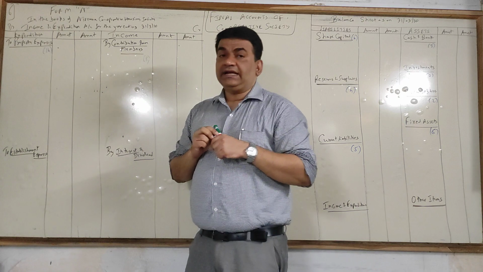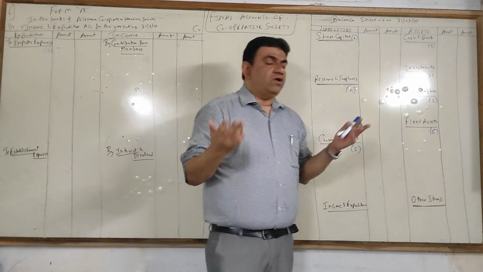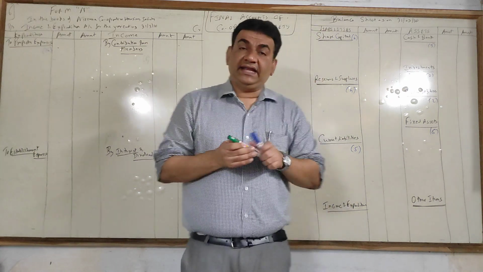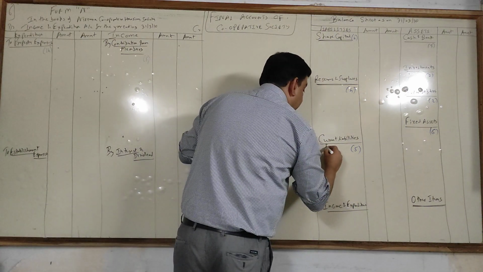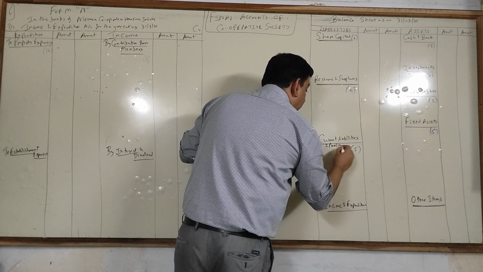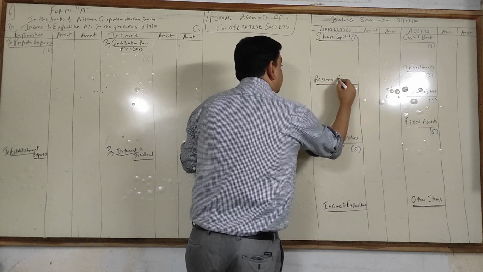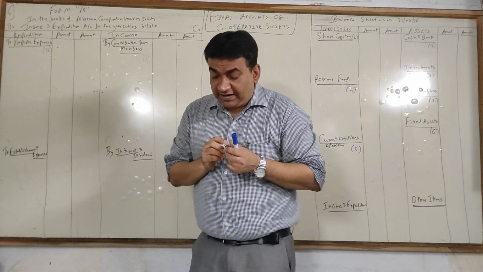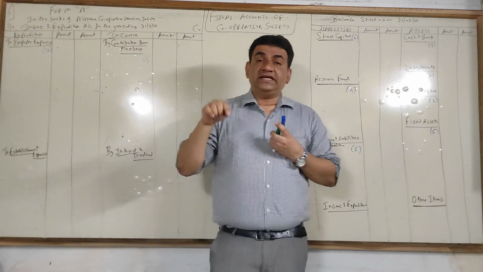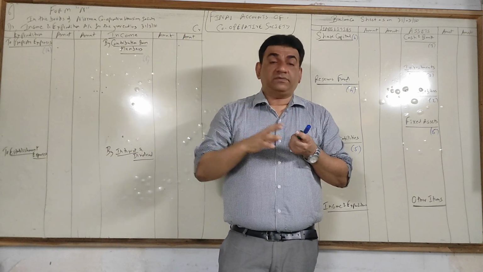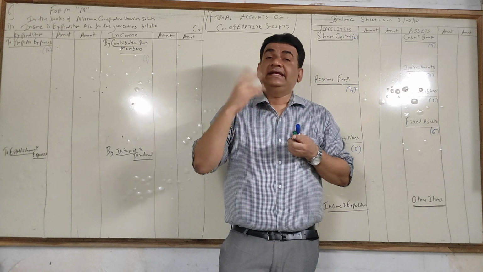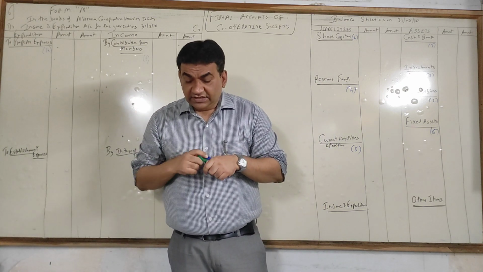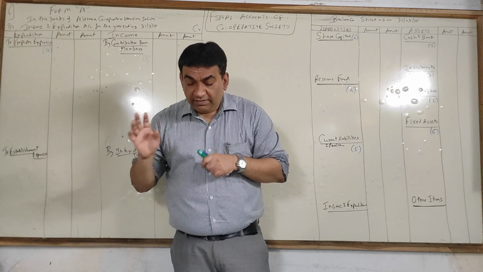Then you have current liabilities and provisions. Very basic. All your outstanding expenses, income received in advance will come under the heading current liabilities and provisions. And the last, this unpaid dividend, this also doesn't come for housing society, this comes for consumer cooperative society. They pay dividend to their members and the shareholders. Interest accrued but due but not paid.